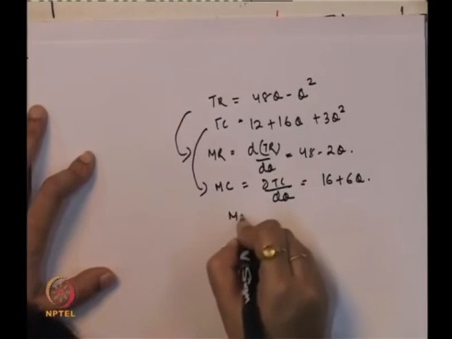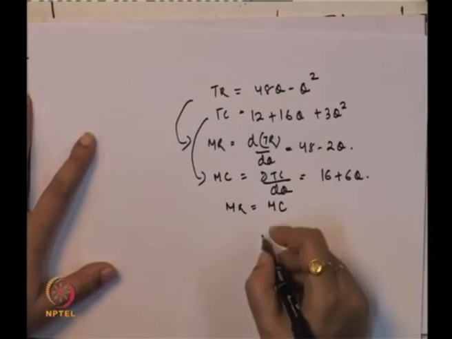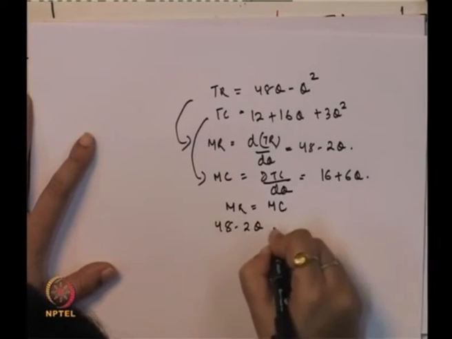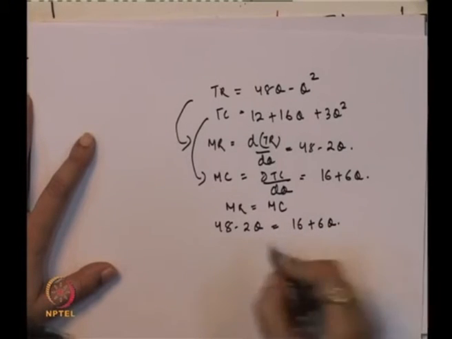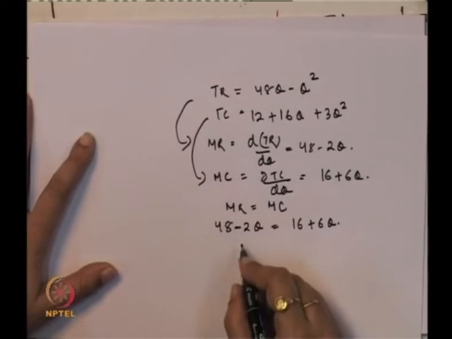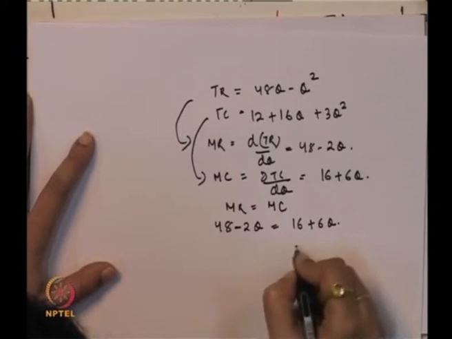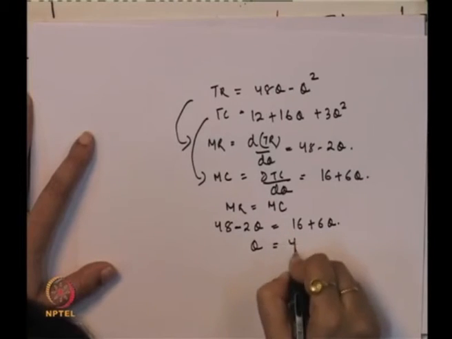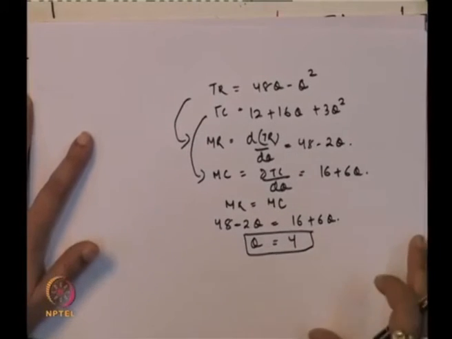First order condition says that marginal revenue should be equal to marginal cost. So, if marginal revenue is equal to marginal cost, then 48 minus 2Q should be equal to 16 plus 6Q, and if you simplify this, it comes to 8Q equals 32, so Q is equal to 4. So, this is the quantity of output where the profit level is maximum.